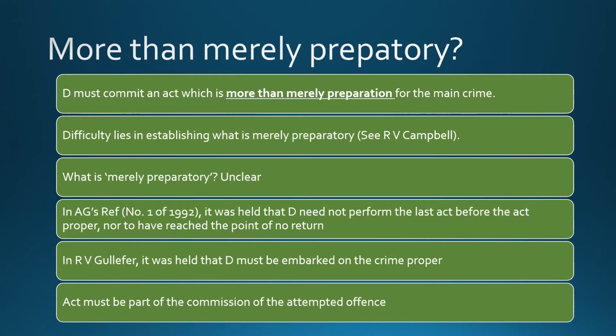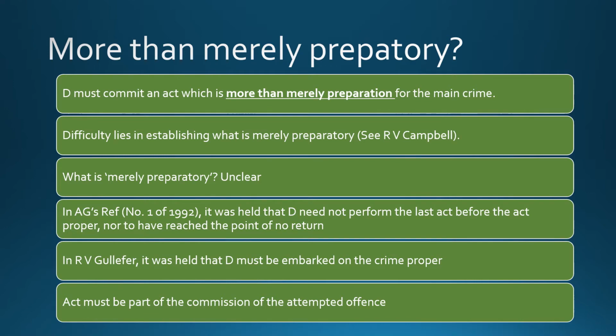The best way to address this in a problem question is to identify all the steps of the act. For example, if I'm going to rob a post office, then I need to do several things. I need to decide to rob a post office. I need to get a weapon, for example if it's armed. I need to travel to the post office. I need then to go in, and then I need to pull a gun and perhaps produce a note or a threat of some description.